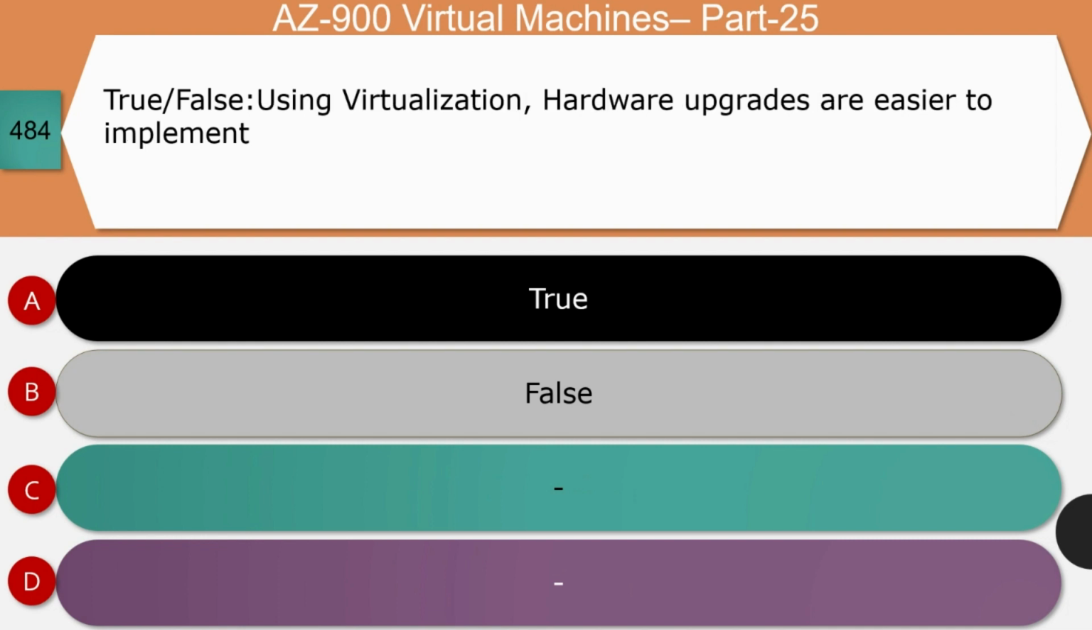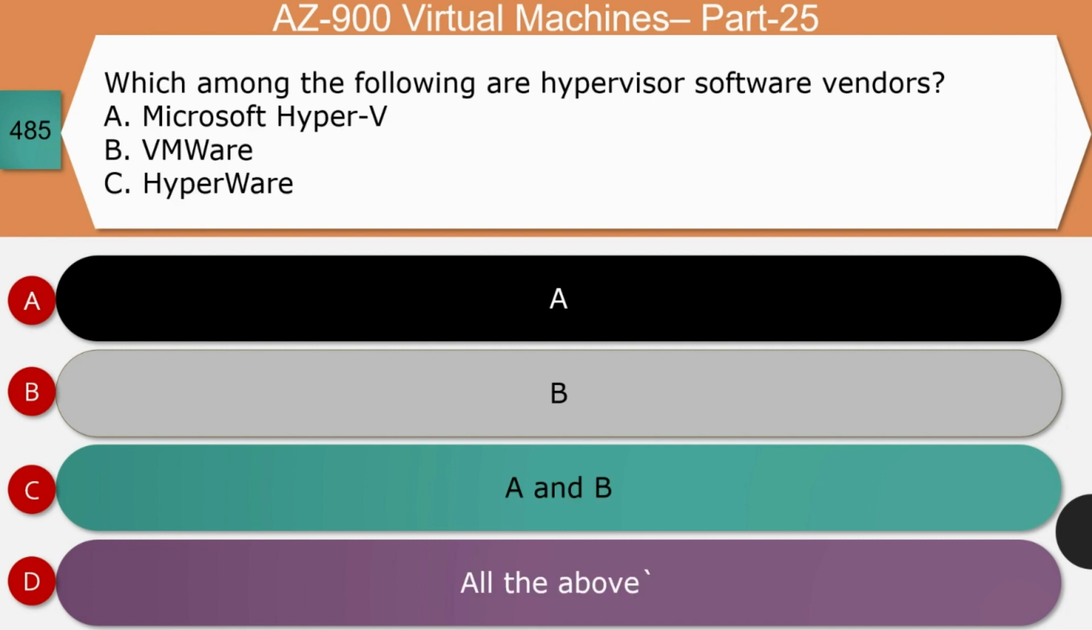Next question, using virtualization, hardware upgrades are easier to implement. Is it true or false? The right answer for this question is true. Let's see the reason. You can upgrade the host server hardware without disturbing the VMs. The VMs can run in parallel and thereby you can upgrade the server hardware without disturbing the VMs and the application running on the VMs.